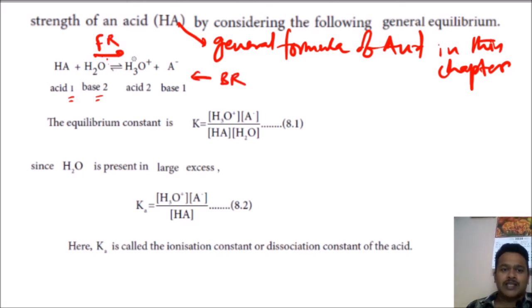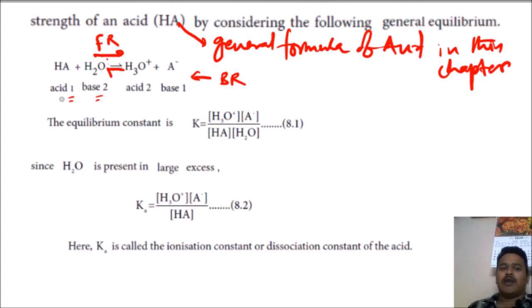H3O plus converts into H2O, losing H plus, so it is an acid now. A minus becomes HA by accepting H plus, so it is a base. So in the forward reaction, acid 1 and base 2 are explained, and in the backward reaction, acid 2 and base 1 are explained.